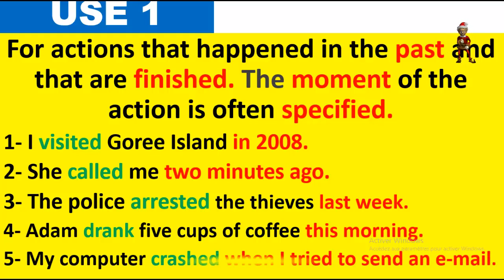And number 5, my computer crashed when I tried to send an email. So when I tried to send an email is the moment when the computer crashed. So the moment is precise here. So as you can see, all the 5 sentences are actions in the past that are finished and their moment is precise.